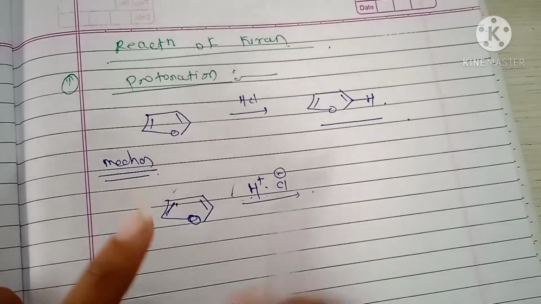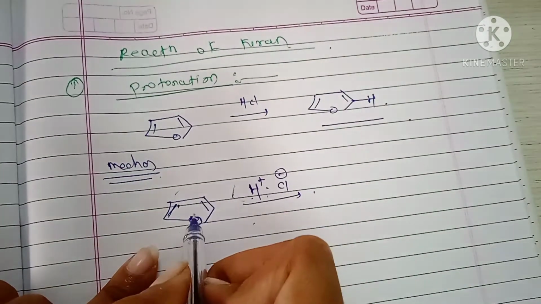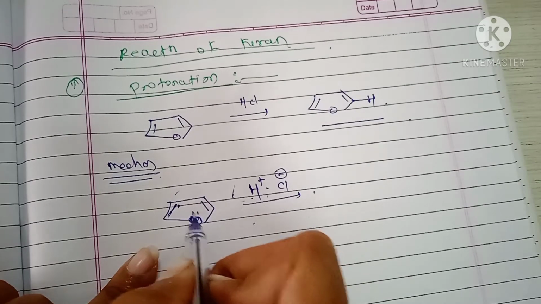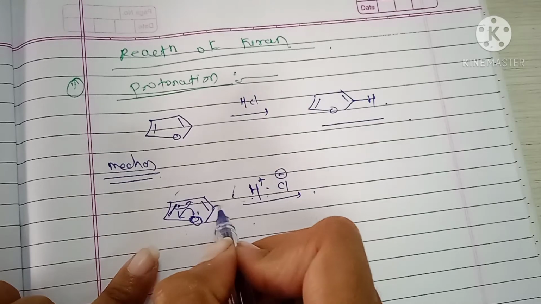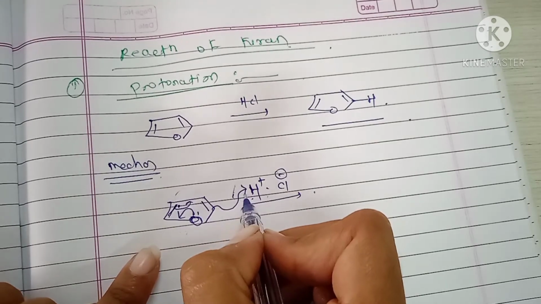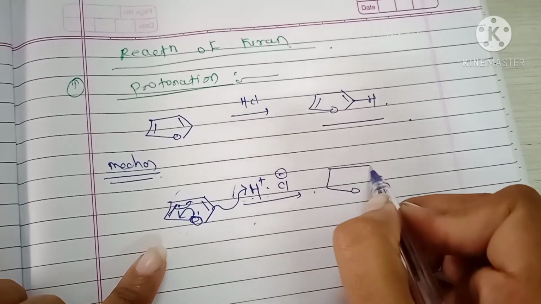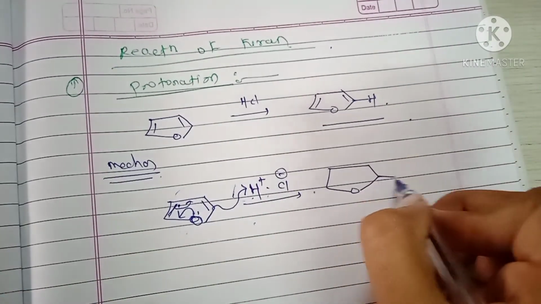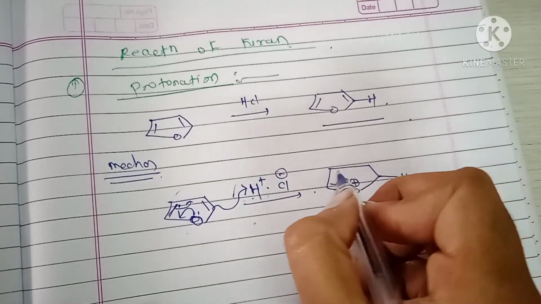It is an addition of nucleophile and electrophile. First the lone pair of oxygen attacks here, this bond shifts here, and this bond attacks the electrophile, means H plus, and here the formation of a structure like this. Oxygen carries a positive charge, here a double bond, here a double bond.